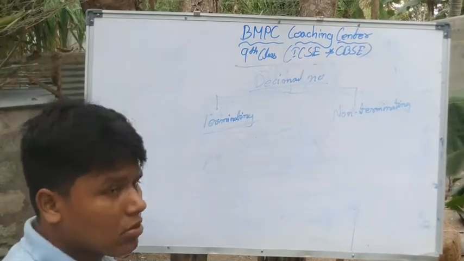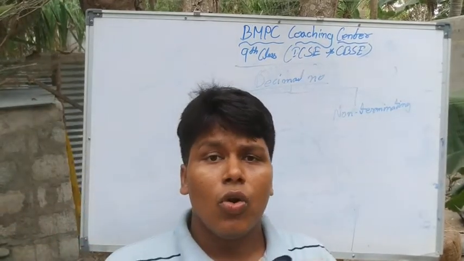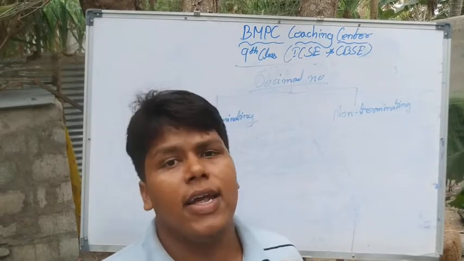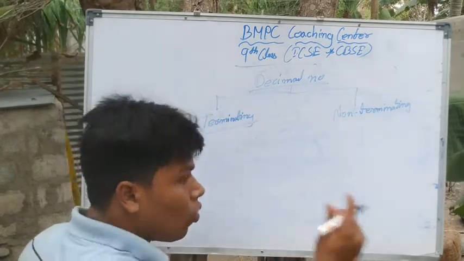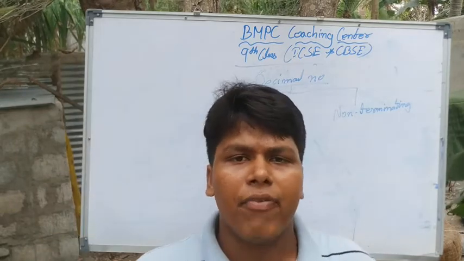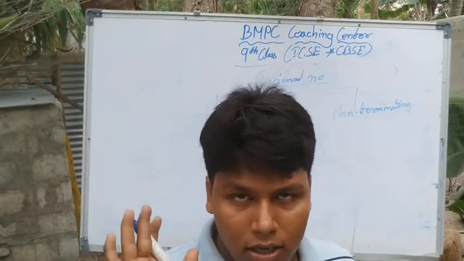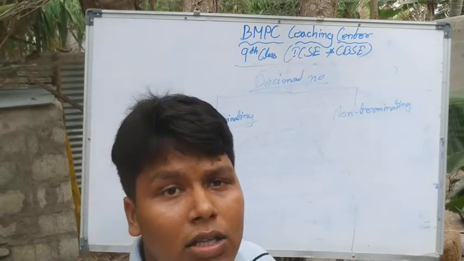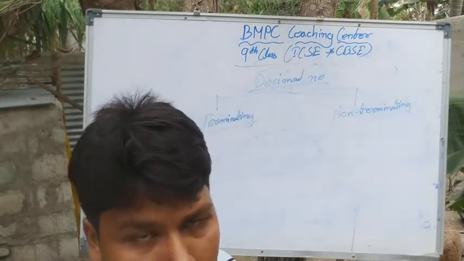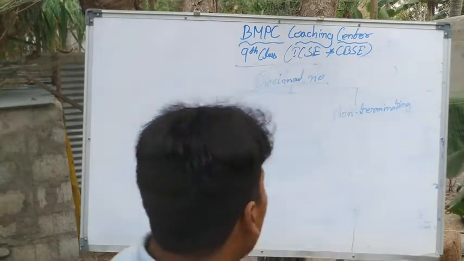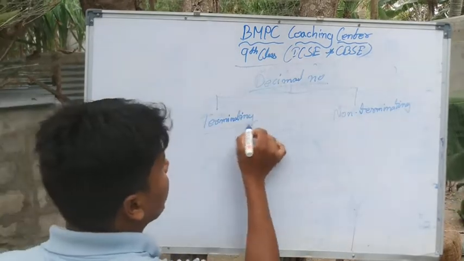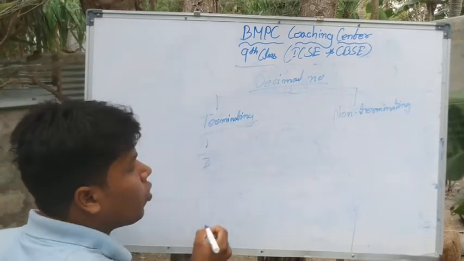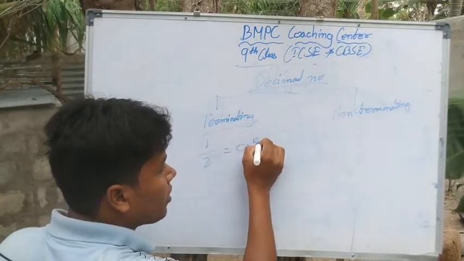Terminating decimal numbers. The decimal numbers which will end. After 2, after 3, after 4 or after 5, it will end. Because whenever we take a fractional number, their remainder becomes 0. That type of numbers are called terminating numbers. For example, 1 by 2 is 0.5.